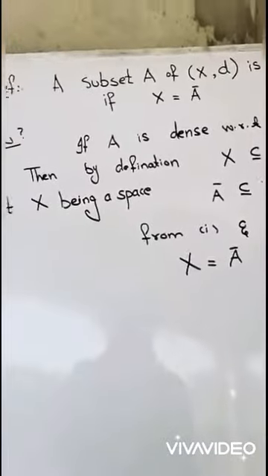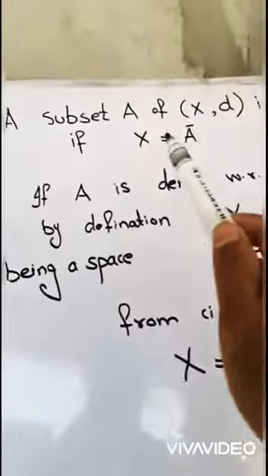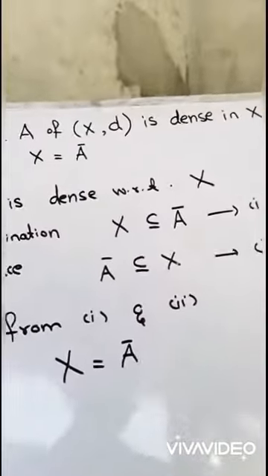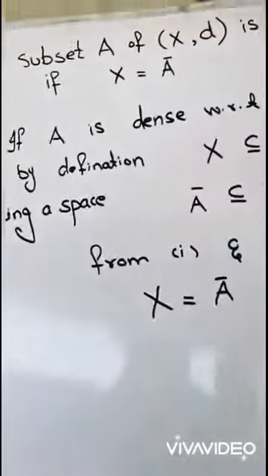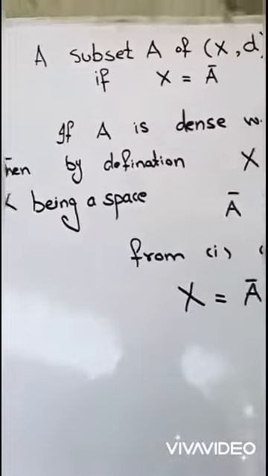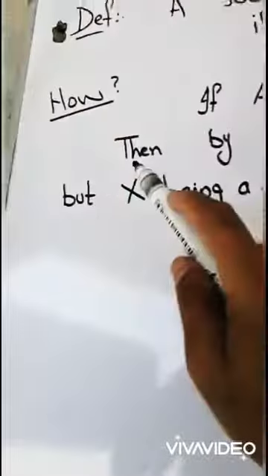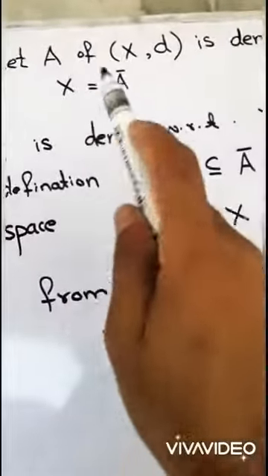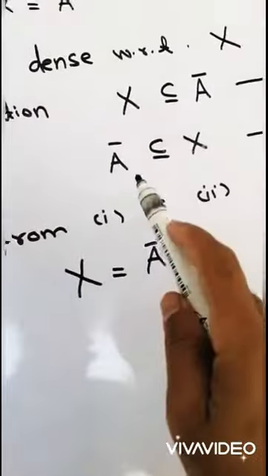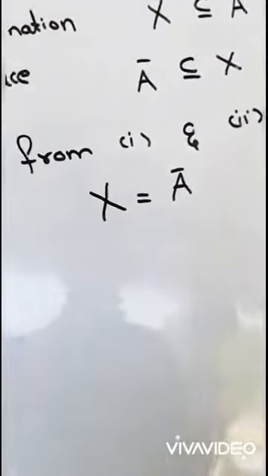A set is dense in a space. Let A, a subset of a metric space, be dense in X if X is equal to the closure of A. Let's check here. If A is dense with respect to X, then by definition X must be contained in the closure of A. But X being a space, the closure of A must be contained in X. So using 1 and 2, we get X is equal to the closure of A.